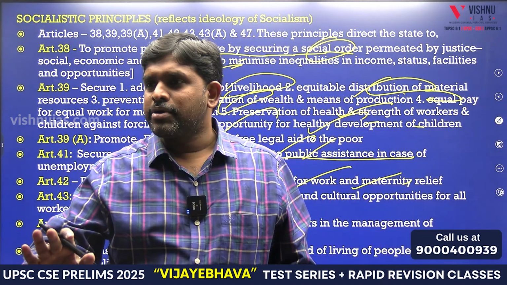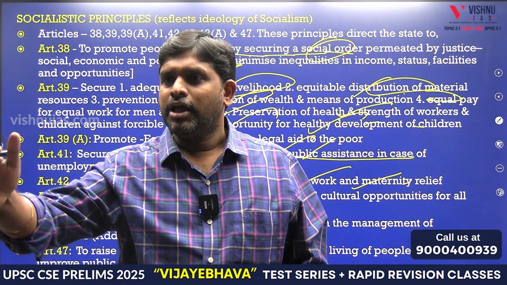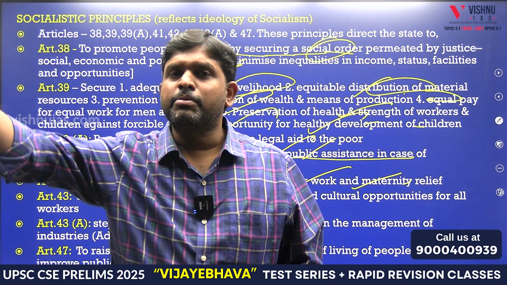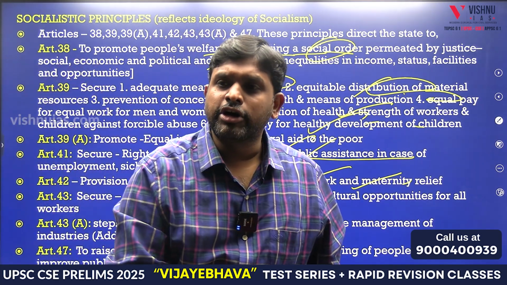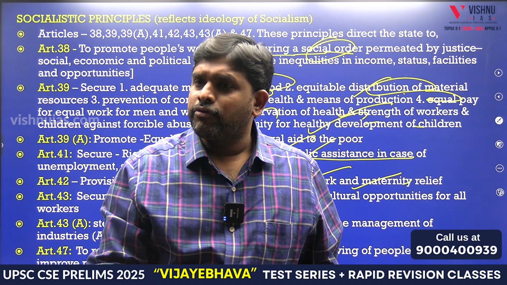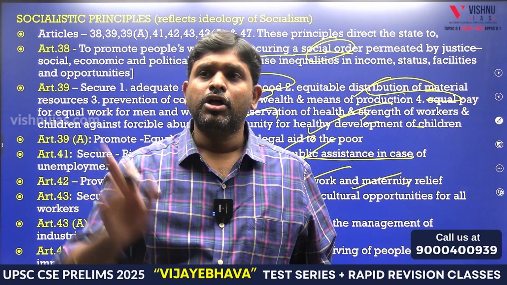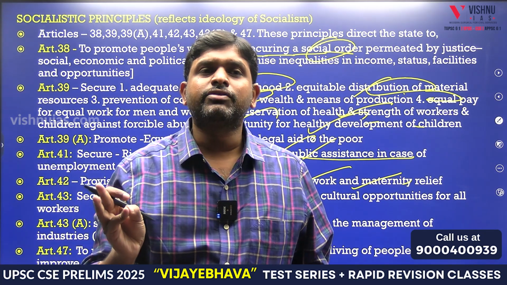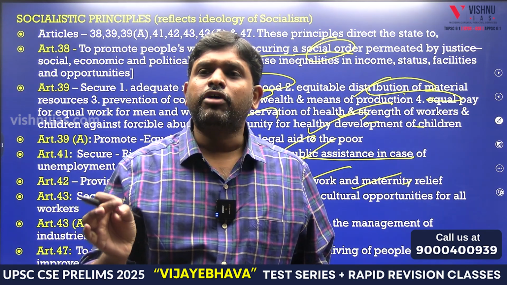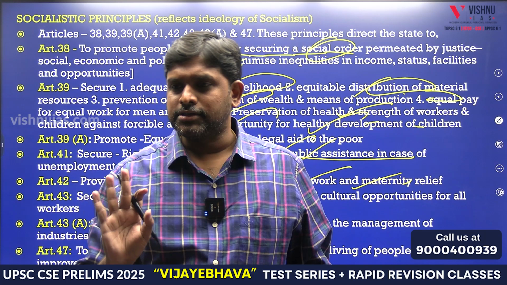So 50 you will remember because of separation. 51 is international peace. That also remember. Where we will confuse, 41, 42, 43 or 45, 46. 46 we can remember: weaker sections, lifelong. 47 is liquor. 48 is cow. 49 is monuments.